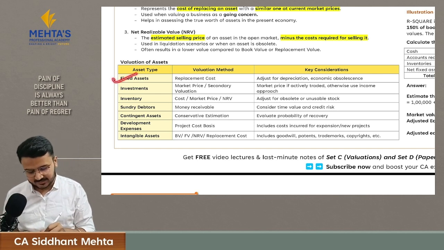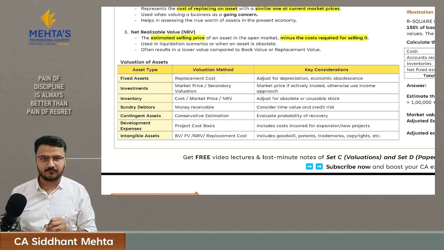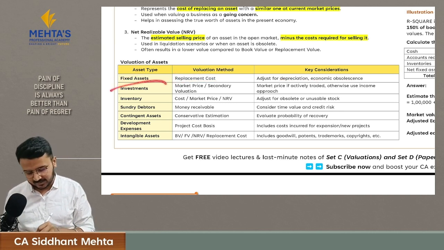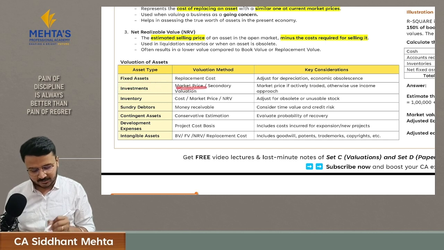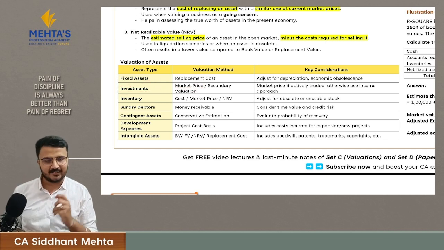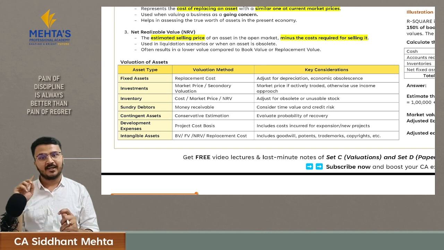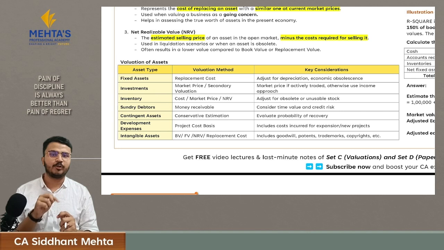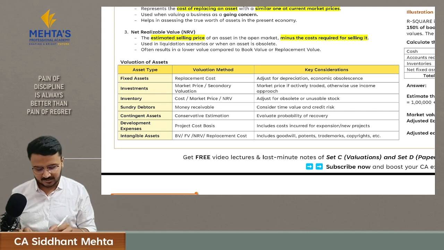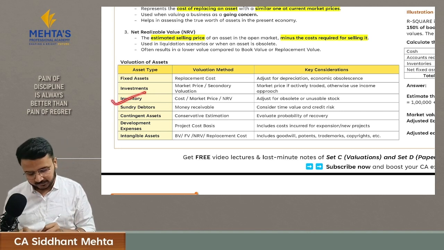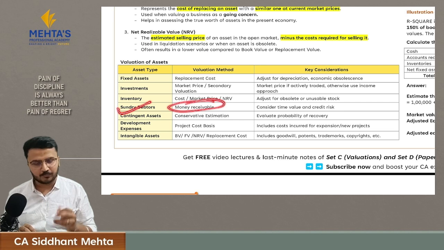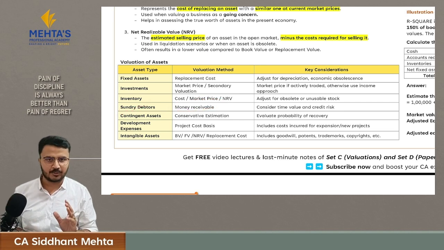Then for fixed assets we use replacement cost, and we will adjust it for depreciation and economic obsolescence. Then for investment we generally use market price or secondary valuation. Secondary valuation is nothing but the comparable transactions which you have to see, and then based upon that you have to derive the worth of your investment, which is nothing but your market approach. For inventory, either you can value it on cost or market price or NRV. For sundry debtors, whatever the amount which is receivable, based upon that you will value your sundry debtors.